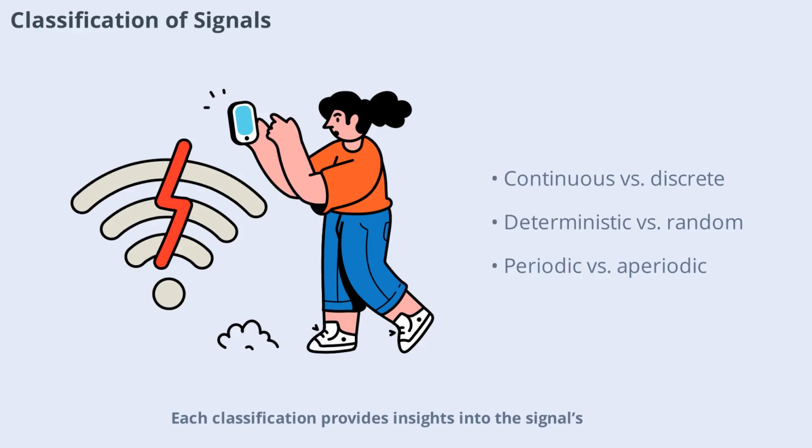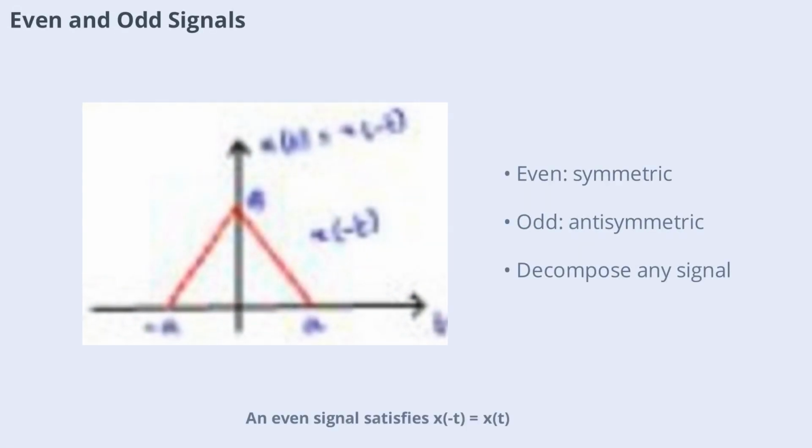Each classification provides insights into the signal's behavior and determines the appropriate analysis techniques. An even signal satisfies x(t) equals x(-t), meaning it's symmetric about the vertical axis. An odd signal satisfies x(t) equals -x(-t), showing antisymmetry. Any signal can be decomposed into even and odd components, which is useful for analysis and system design. Even and odd properties help in simplifying mathematical operations and understanding signal behavior.